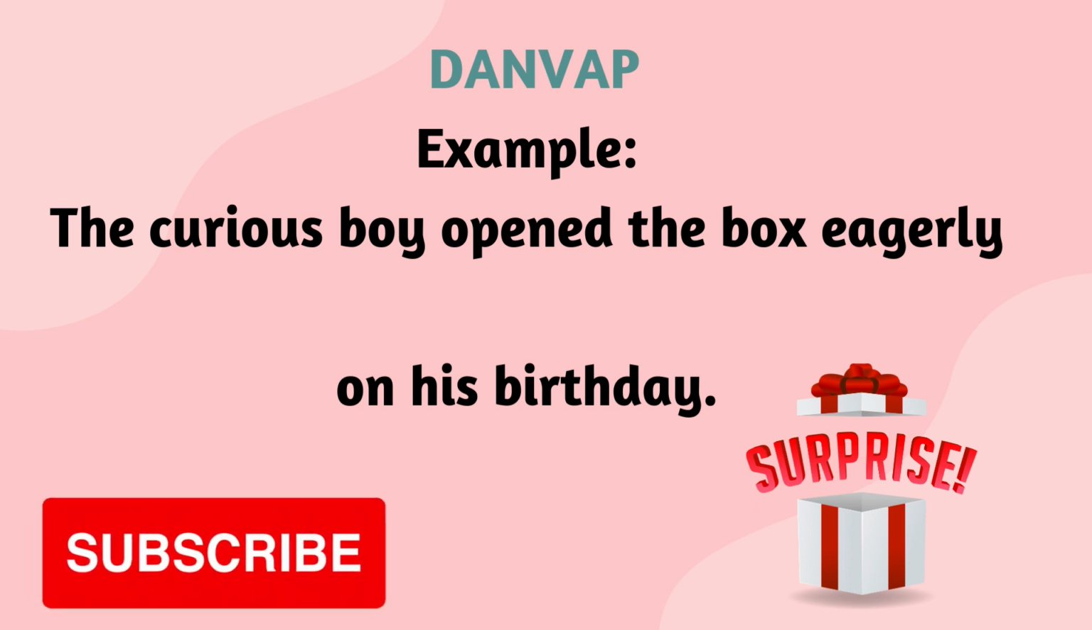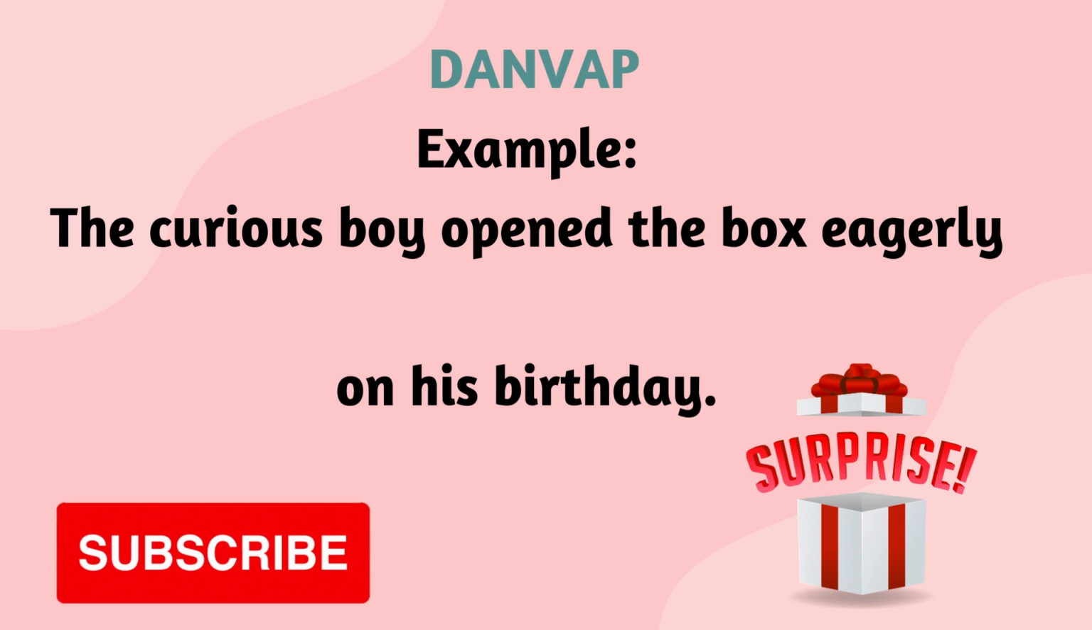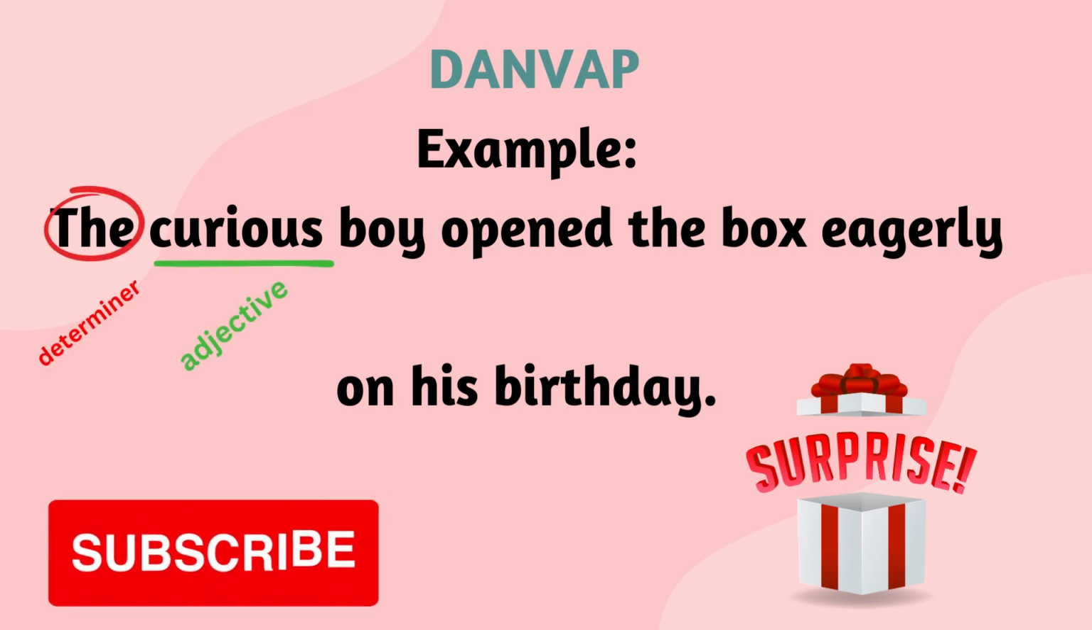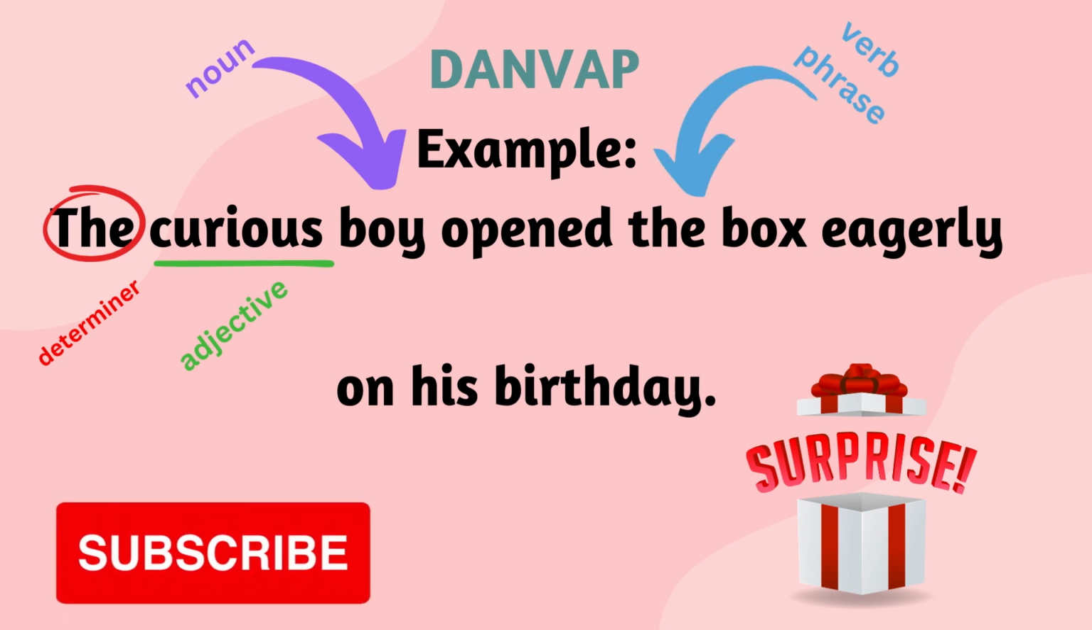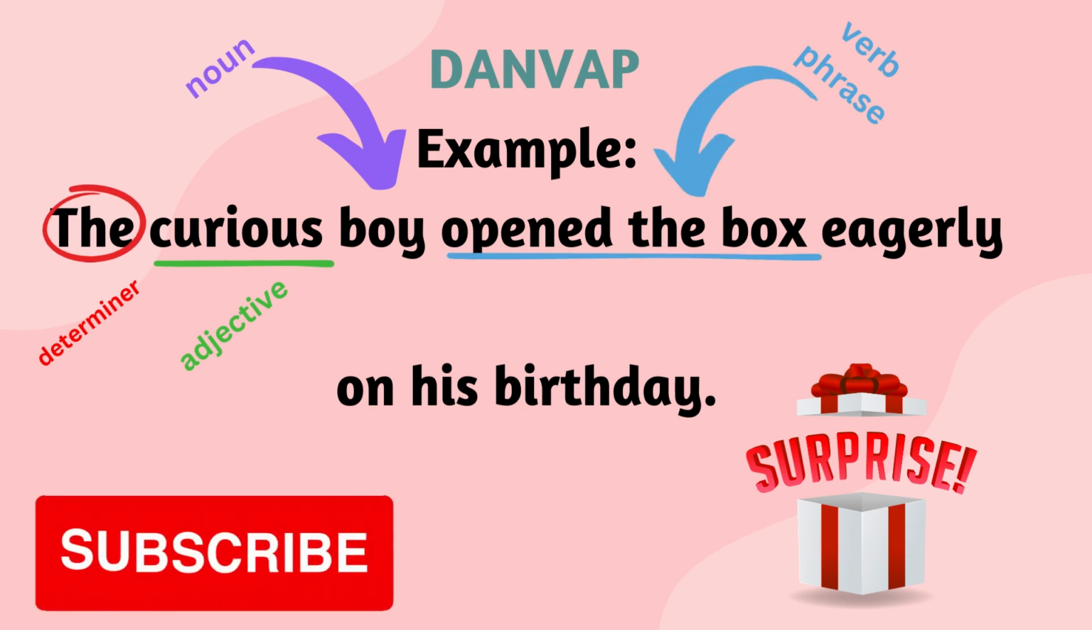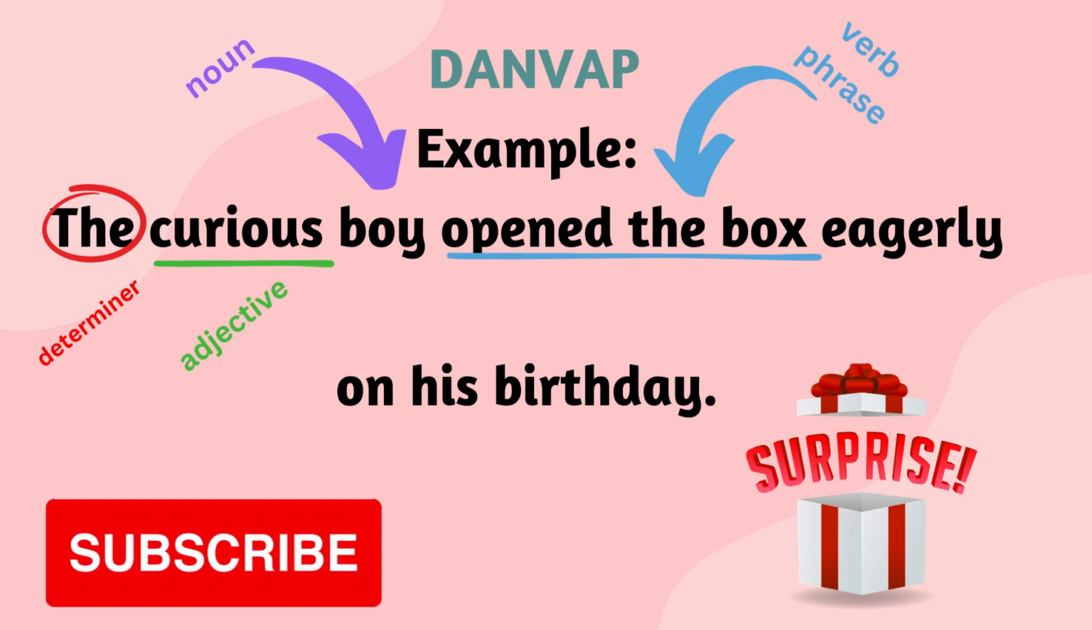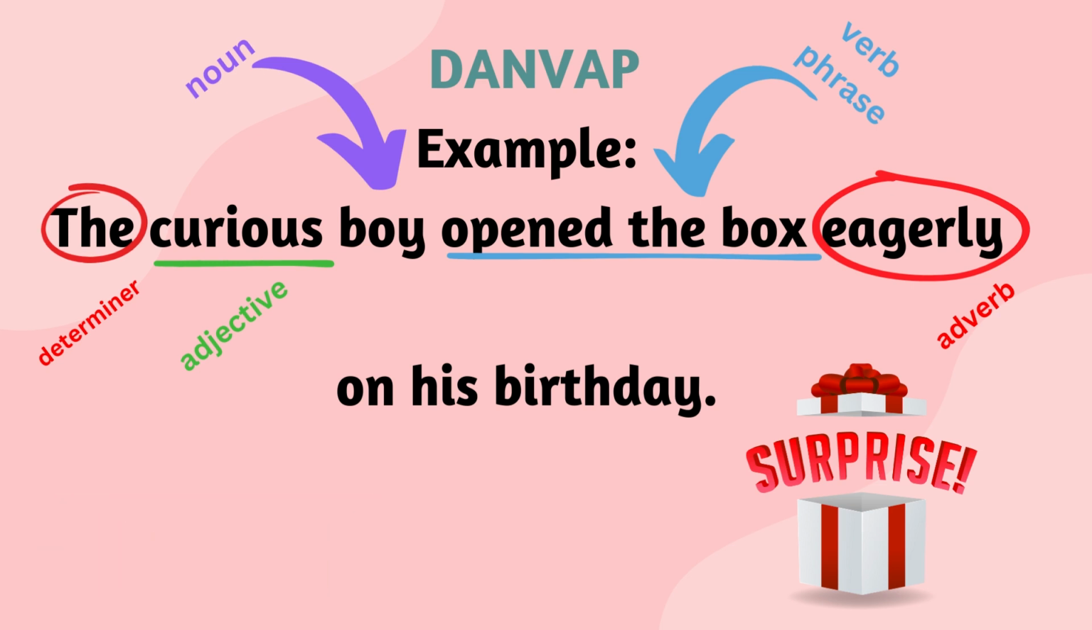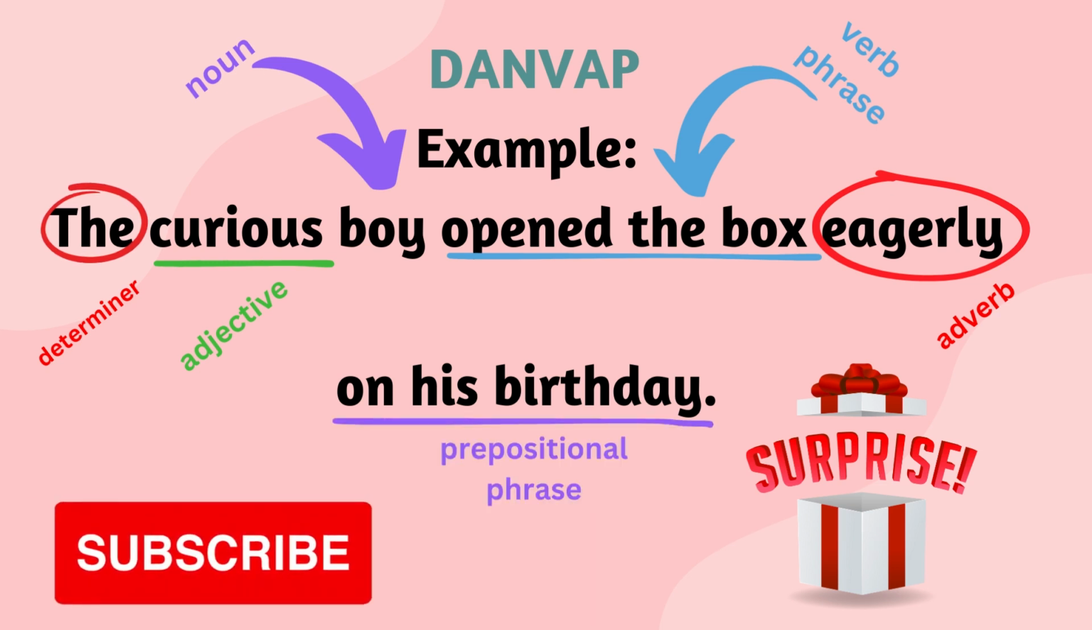For example, the curious boy opened the box eagerly on his birthday. Our determiner here is the. Our adjective is curious. Our noun is boy. Our verb phrase is opened the box. The verb alone is opened. Eagerly is our adverb, and on his birthday is our prepositional phrase, which starts with the preposition on.